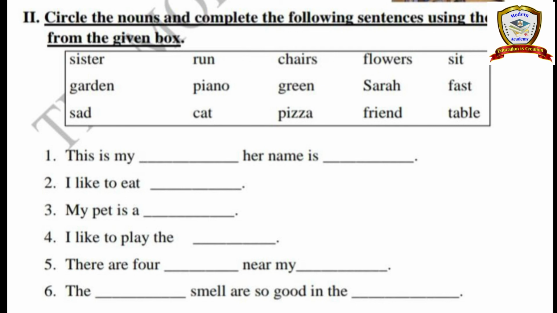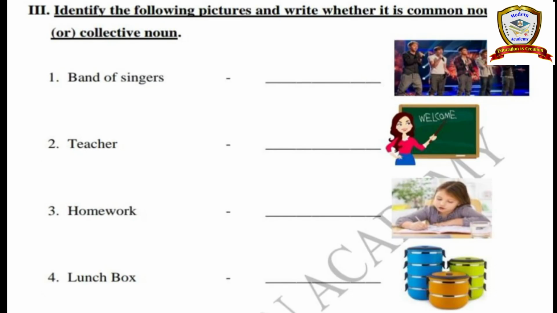Okay. See, this is my dash. Her name is dash. I like to eat dash. My pet is a dash. Fourth one, I like to play the dash. Fifth one, there are 4 dash near my dash. Next, the dash smell is so good in the dash. Okay. Yeah. So in the given box above we have nouns and also verbs. First you identify the nouns, after that you write the proper nouns.